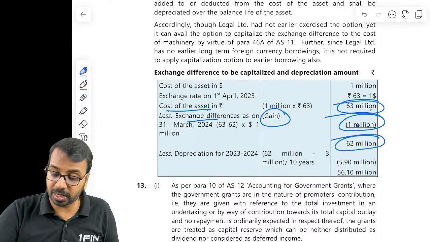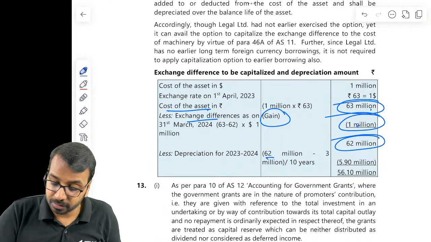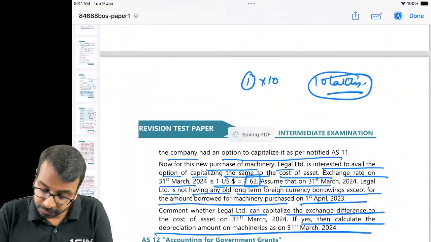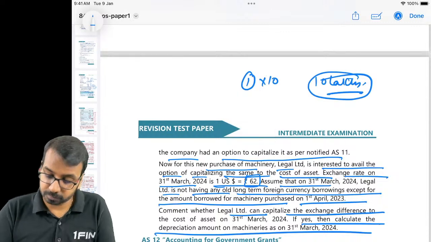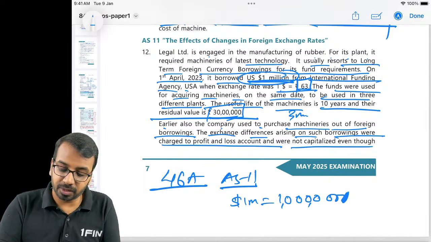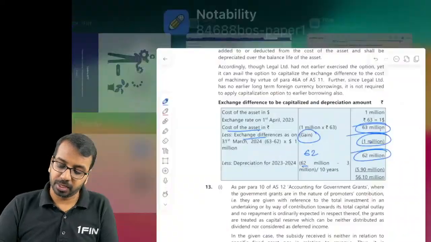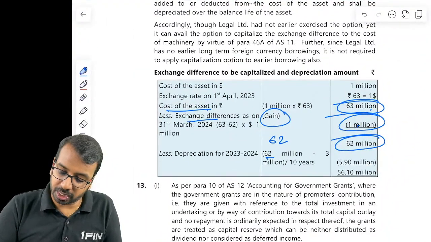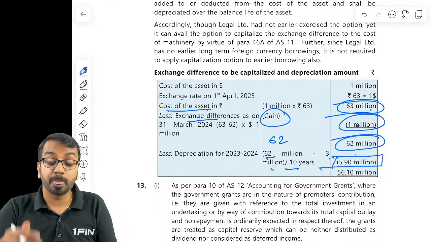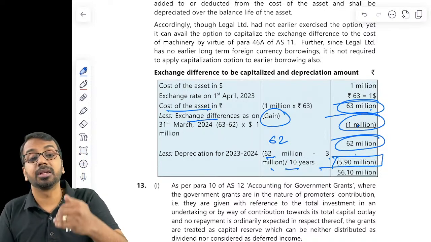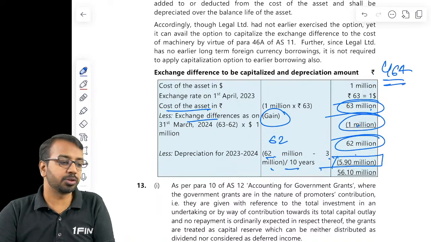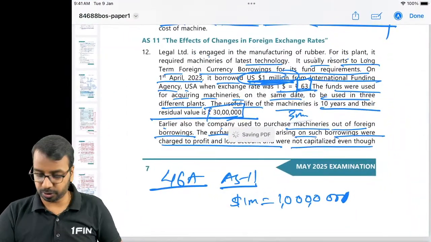So 63 minus 1, now we are left with 62 million, and 30 lakhs is the residual value. 30 lakhs only they mentioned, right? 30 lakhs means 3 million. If you are confused between million and lakhs, just convert these millions into lakhs and do the questions. Okay. So residual value is 30. So 62 minus 30 divided by 10, the depreciation is 5.9. Only thing is, you should not say that because previously they have not availed, now they cannot avail. That is not the rule. 46A allows any company which wants to avail the particular option.